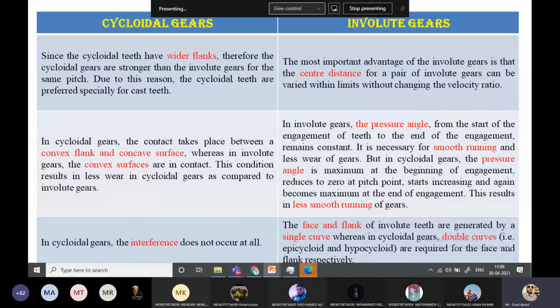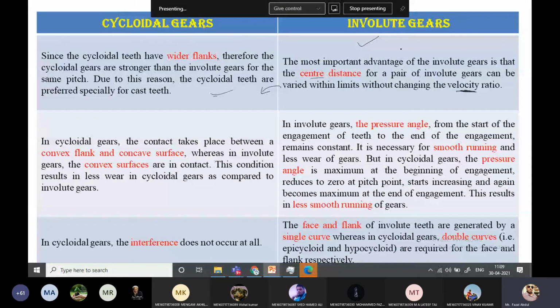Coming to the involute gear, the most important advantage is that the center distance for a pair of involute teeth can be varied within limits without changing the velocity ratio. This phenomenon does not happen with the cycloidal gear. So we can vary the center distance of the gears while maintaining a constant velocity ratio, which is not achieved by the cycloidal.